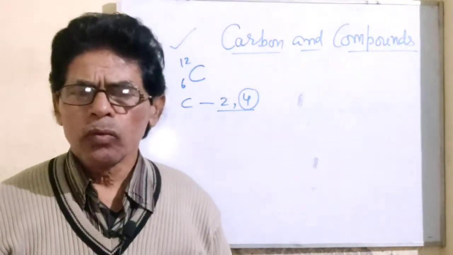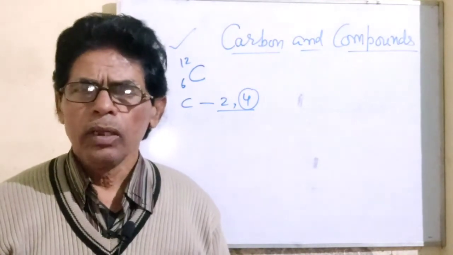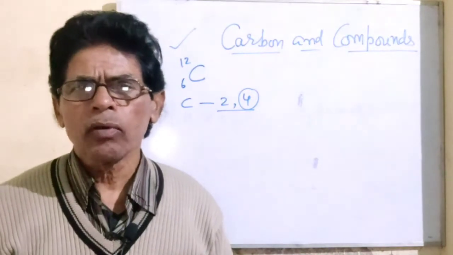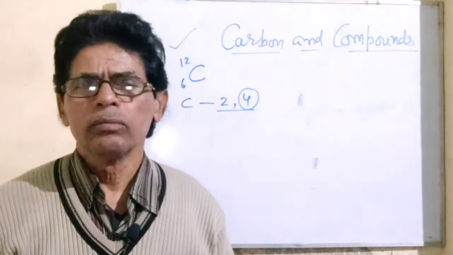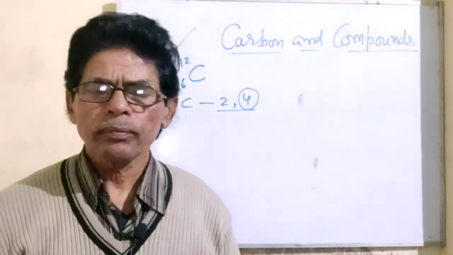So, what is special about carbon which enables it to form such a huge number of organic compounds? There must be something behind this. What is the quality of carbon?